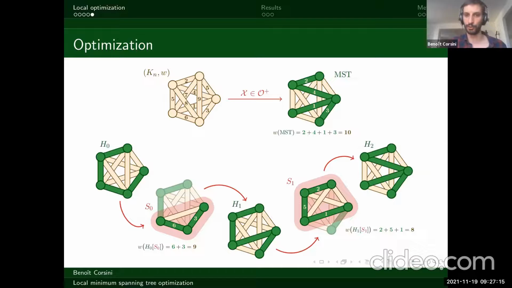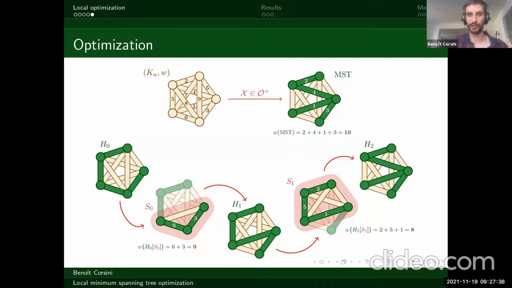Something I wanted to show here that's interesting is that you could actually start from a graph and reach the minimum spanning tree with a cost which is less than the weight of the minimum spanning tree, basically. That's just a remark that's going to be useful here. I hope this is clear.